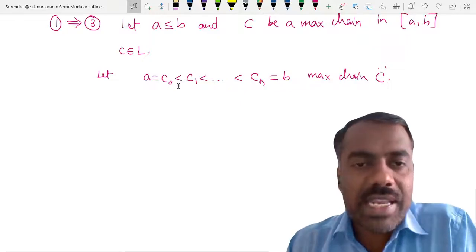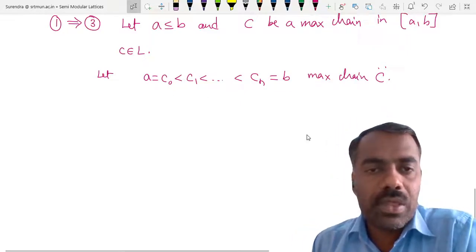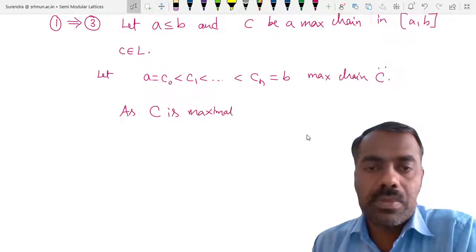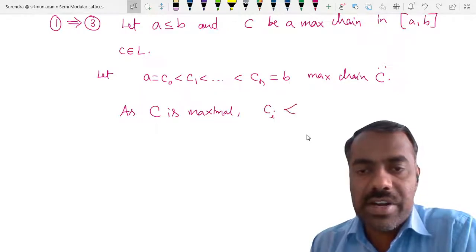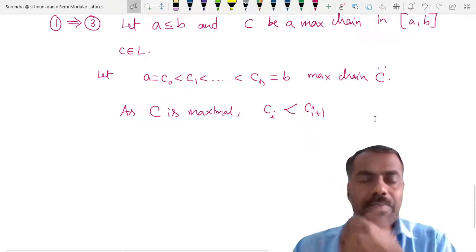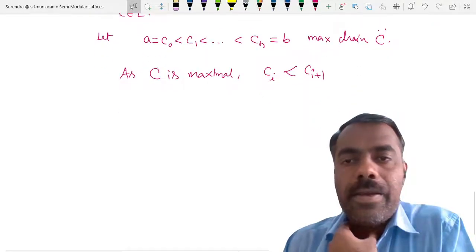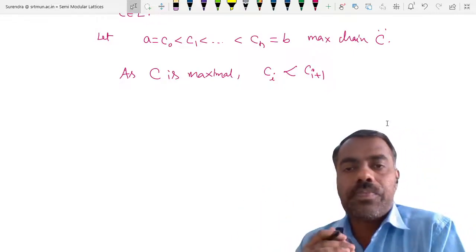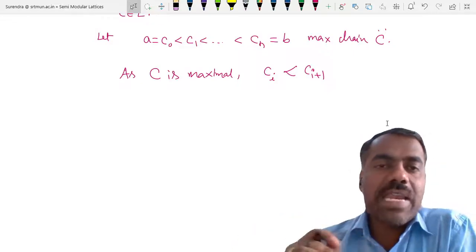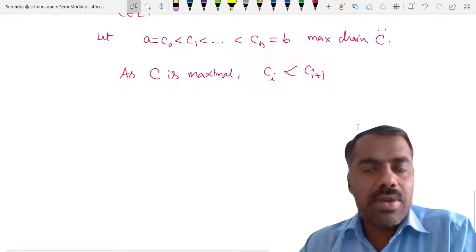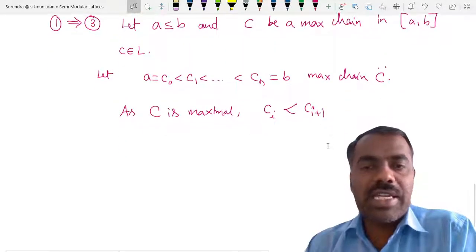Because of the maximal chain, we can also observe that as C is maximal, each Ci is covered by Ci plus 1. Yes or no? Because one is less than the other, but by maximality you cannot have any element in between them. Therefore Ci is covered by Ci plus 1. Now apply 1, which is semi-modularity. What will you get?